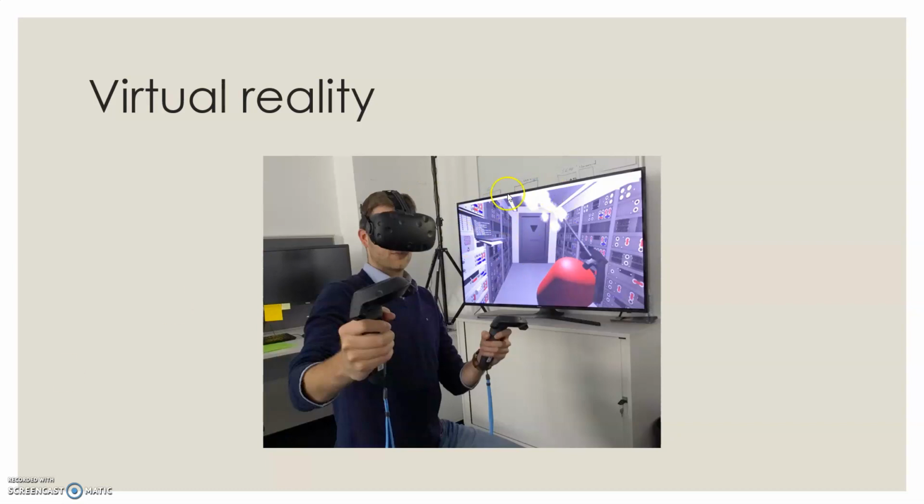He gets a sense that with the machine he is holding, if he presses it, then the spray will happen in that particular virtual environment. That's all about virtual reality.